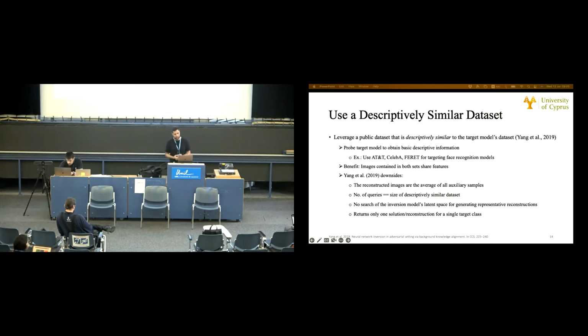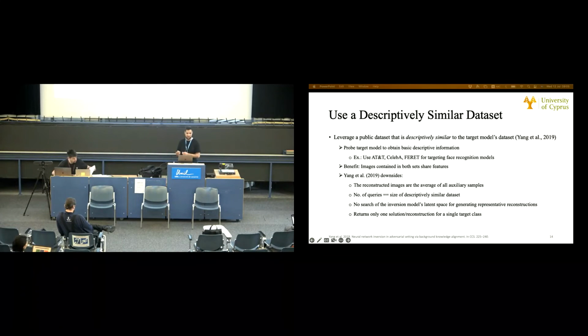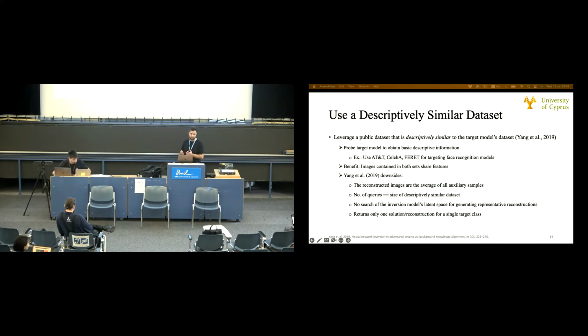However, the way that Wang et al.'s framework works has the following four shortcomings. First, their method only reconstructs images which are the average of all the auxiliary samples that yield a specific target class with a certain confidence score.